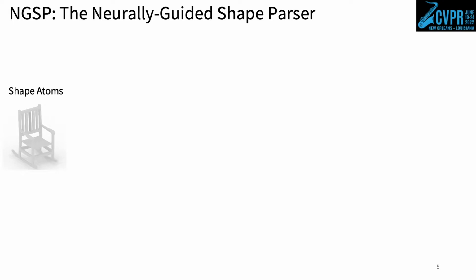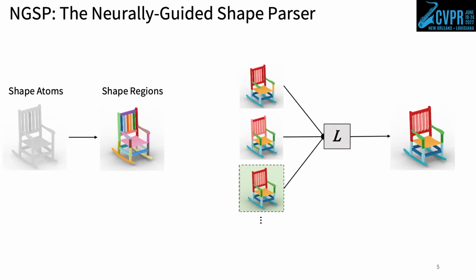Our method, the Neurally Guided Shape Parser, attempts to address these limitations by reasoning over shape regions instead of shape atoms. NGSP consumes a 3D shape as input that has been decomposed into a set of regions. Its goal is to find an assignment of labels to each input region that maximizes a learned likelihood function. As it's too expensive to exhaustively consider every possible label assignment under this likelihood, NGSP employs a neural guide network to propose high probability assignments.